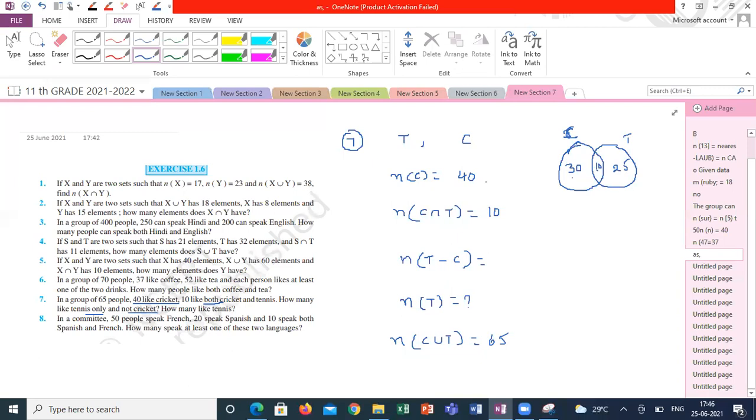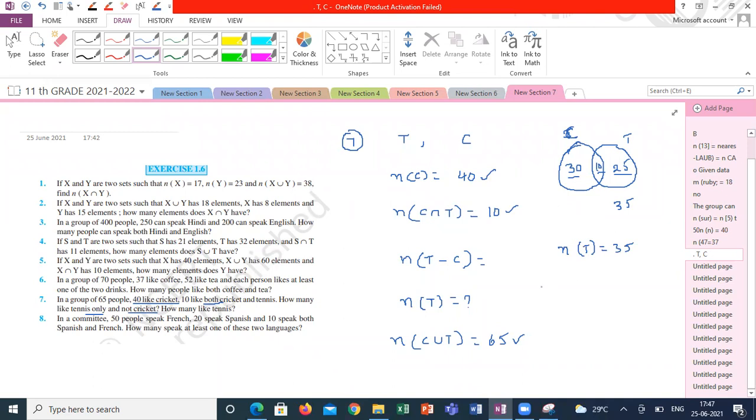Set C contains 40 members. Intersection of both the sets contains 10 members. And union of the two sets contains 65. How can I say it is 65? 10 is common for both. 30 plus 10 plus 25 is 65 only. Set T contains 35. So what is the set T? Number of people who like tennis is 35.